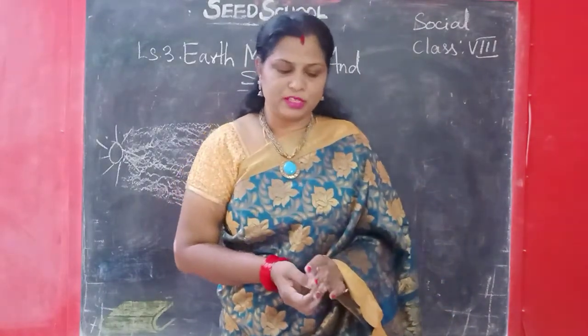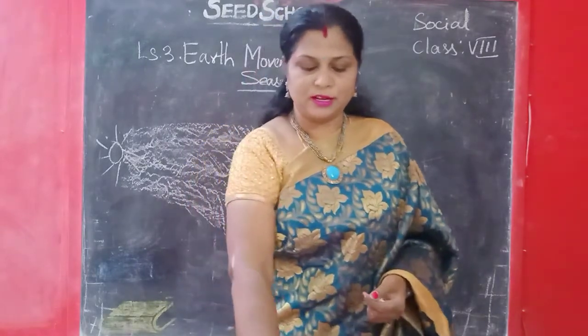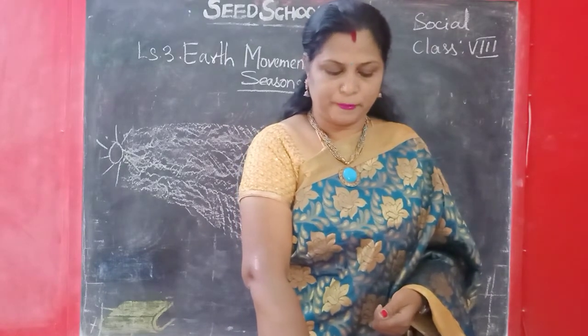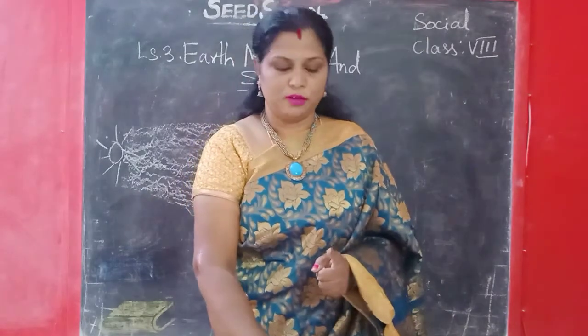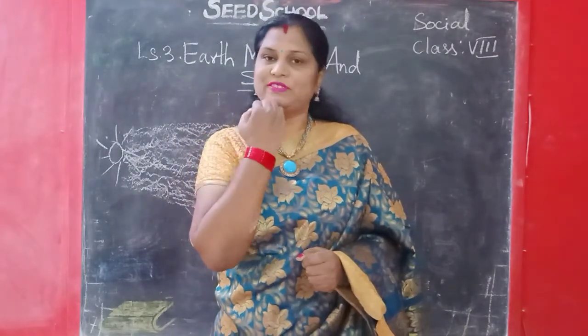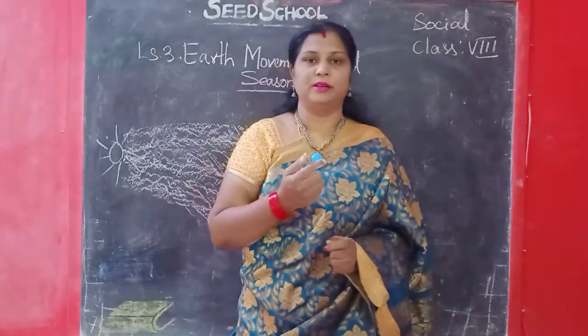The earth rotating itself on its axis from west to east is known as the earth's rotation. The earth takes 24 hours to complete one rotation.